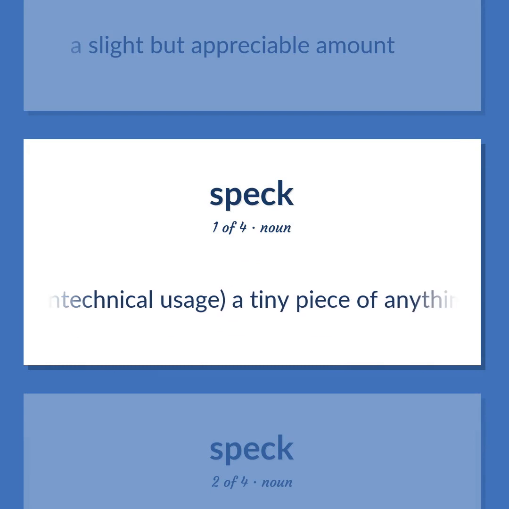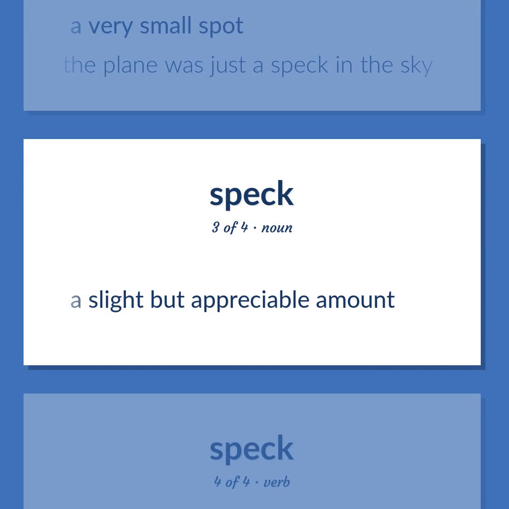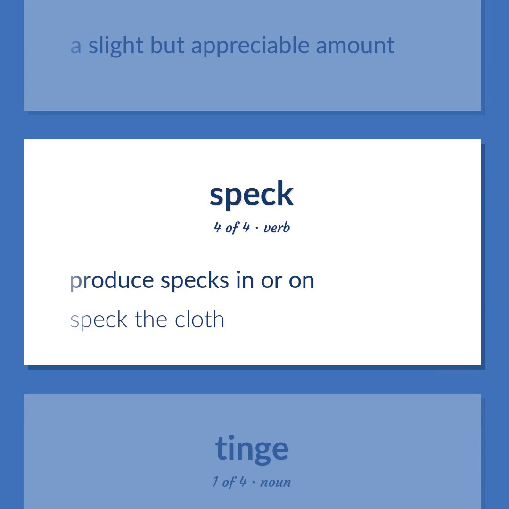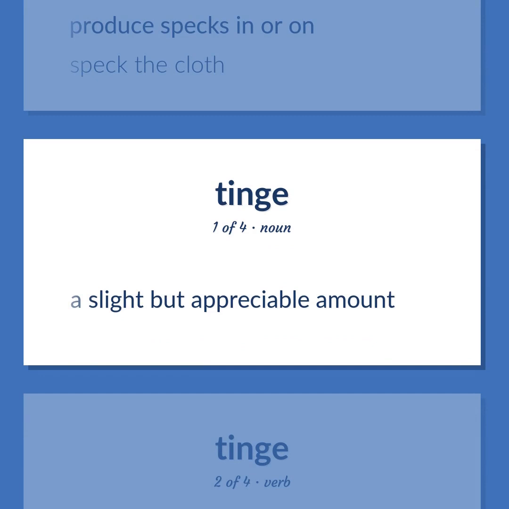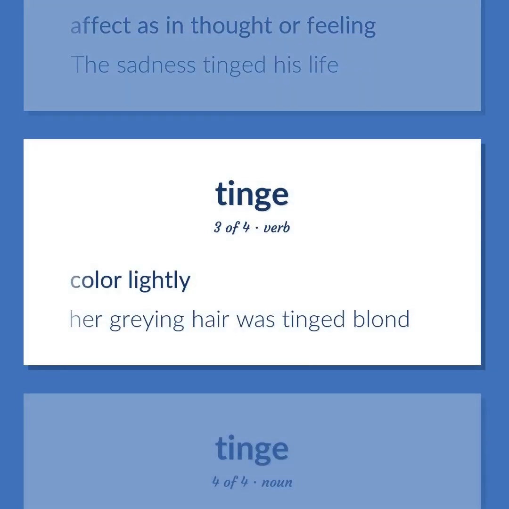Non-technical usage, a tiny piece of anything. A very small spot. The plane was just a speck in the sky. A slight but appreciable amount. Produce specks in or on. Speck the cloth. A slight but appreciable amount. Effect as in thought or feeling. The sadness tinged his life. Color lightly. Her graying hair was tinged blonde.